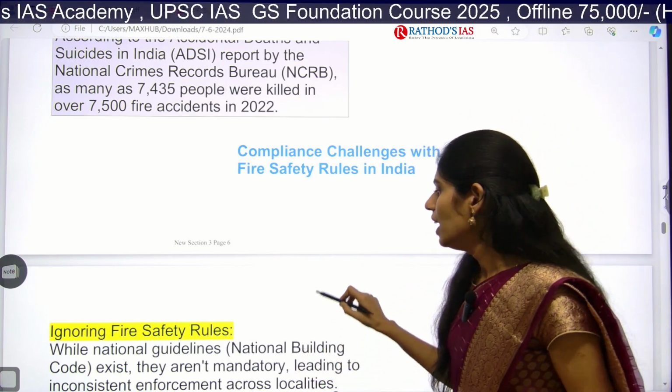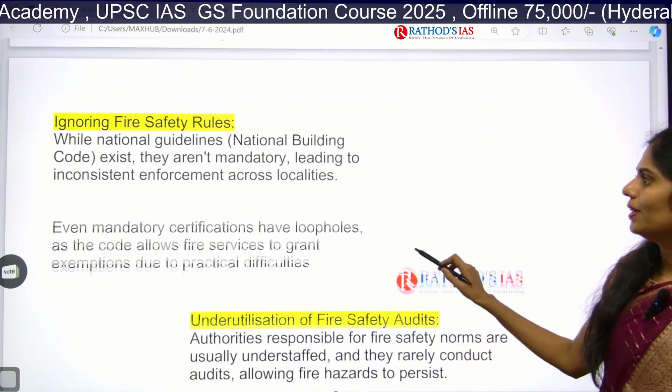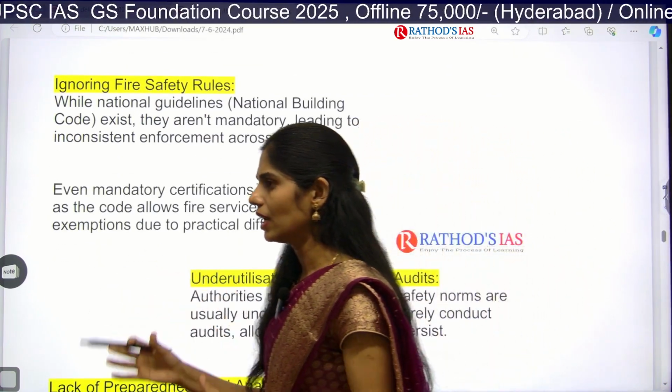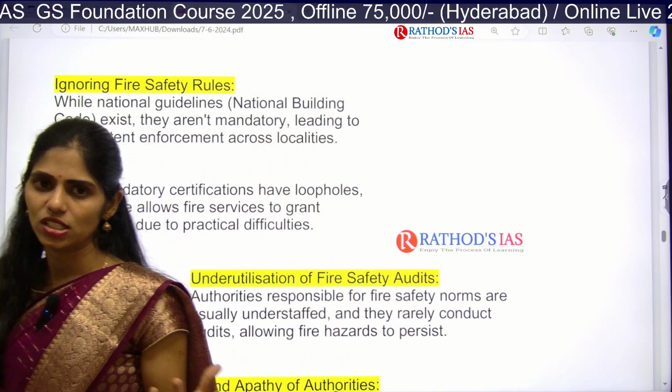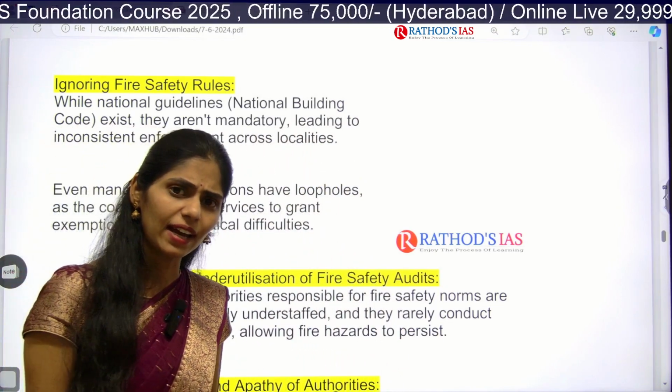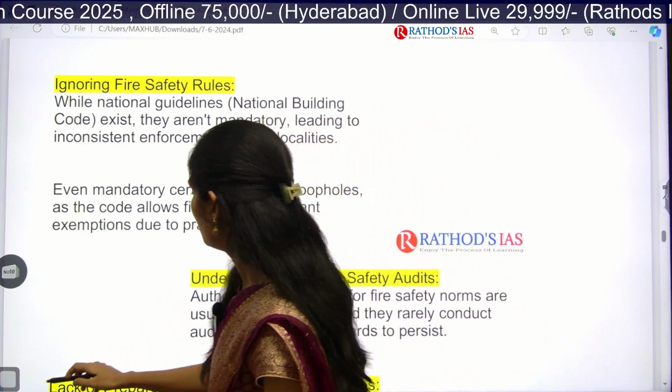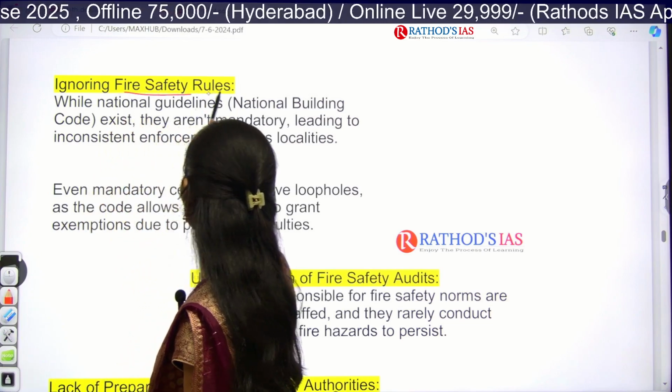Clear? Yes, the first one is that many people ignore fire safety rules. Every area needs to maintain fire extinguishers, but how many are maintaining them? No one, right? So many people ignore fire safety rules.